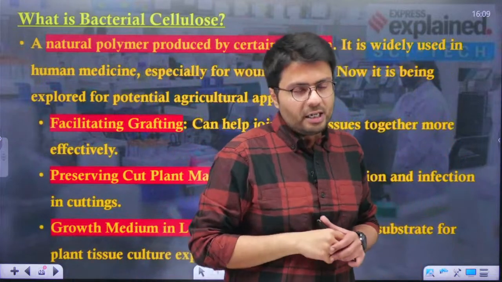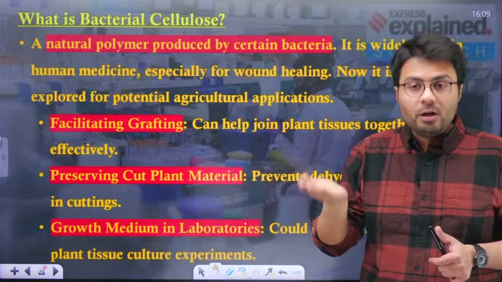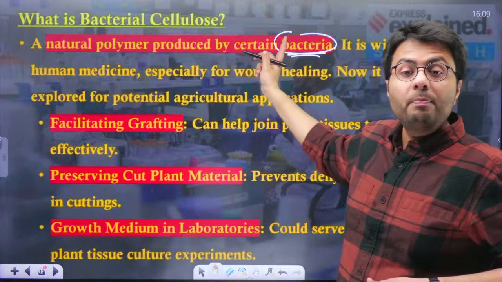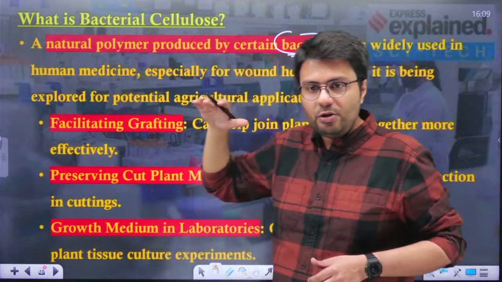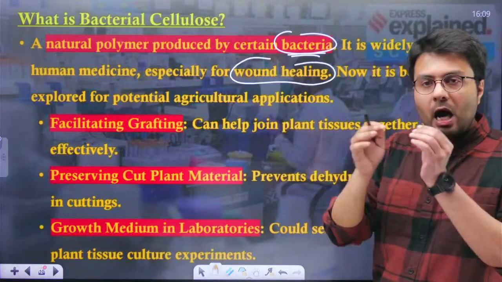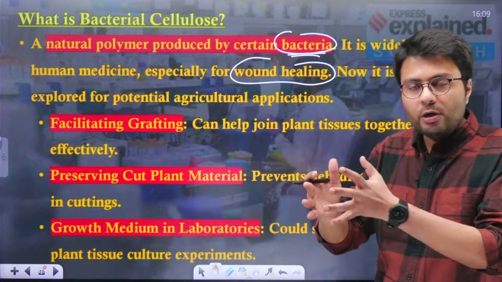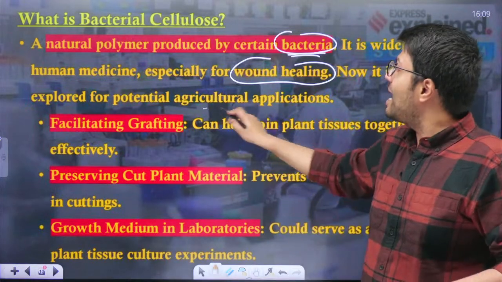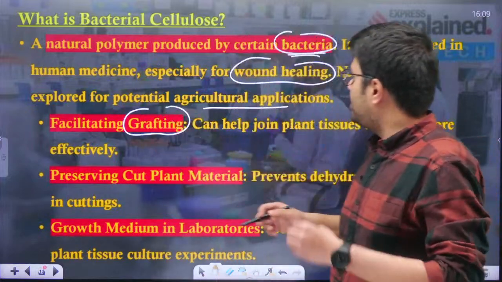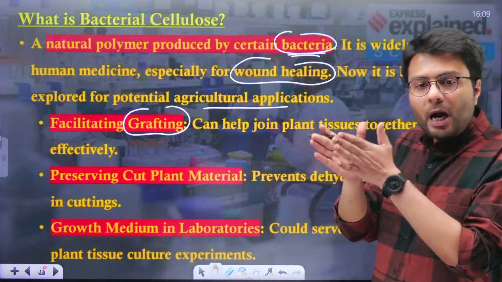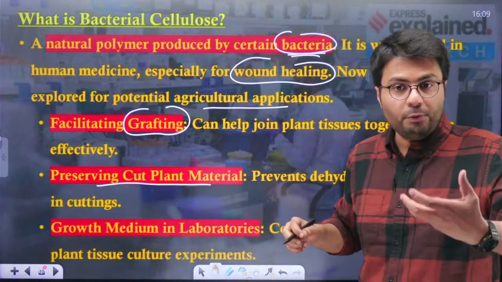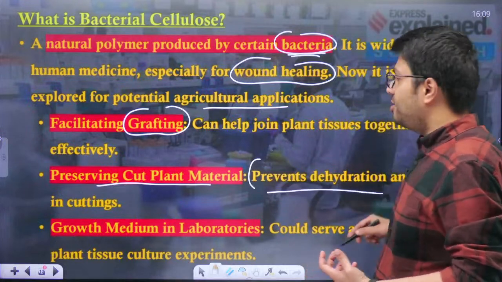Now, bacterial cellulose is nothing but a natural polymer that is produced by certain bacteria. So, the origin of this cellulose is bacterial in nature, please remember that. Now, it is usually used as a human medicine, especially for the purpose of wound healing. Now, scientific discoveries are focusing on harnessing its potential for agricultural application. For example, it can facilitate the process of grafting, which is a process that can help join plant tissues together effectively. Also, it can help preserve the cut plant material as it prevents dehydration and infection in cuttings.